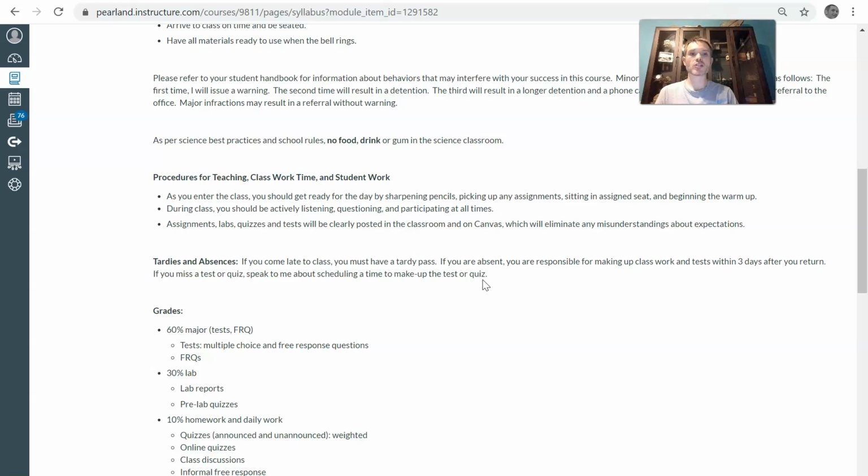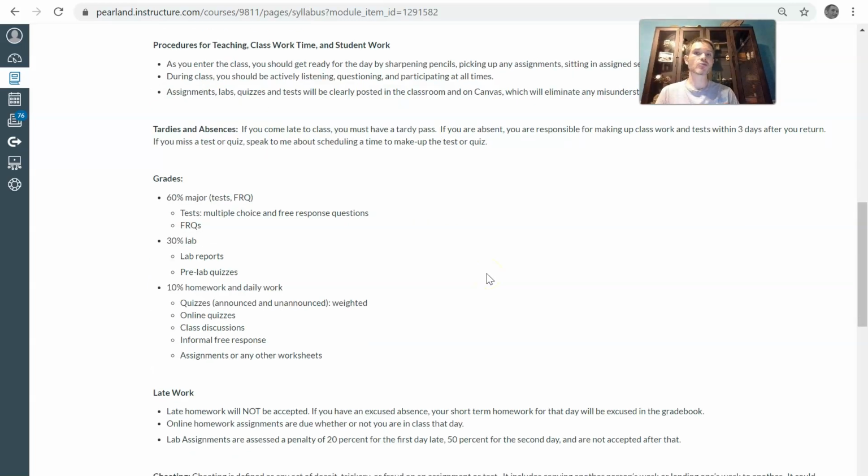There's always a lot of material, so make sure that you're keeping up and that you're looking in advance at what's coming on the horizon. Be careful with those due dates. Tardies and absences: the bell has rung, make sure that you go get a tardy. And absences, if you missed a quiz or a test, well, we're on Canvas now, so there's no real excuse for that. As in any science class, the grading is 60% major grade, 30% lab, and then 10% homework and daily work, okay?